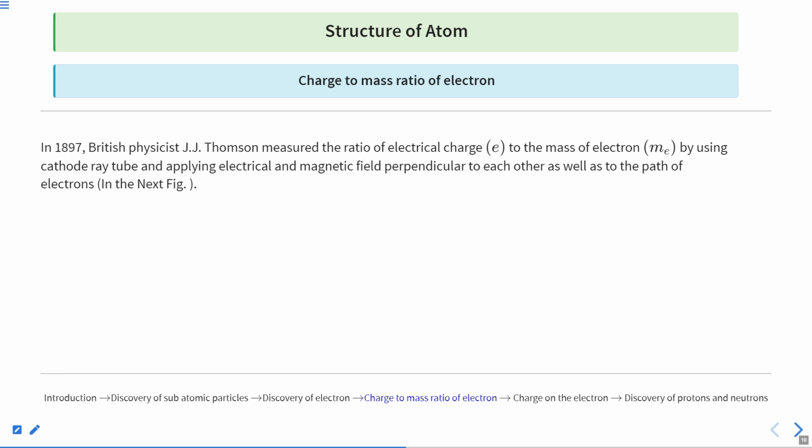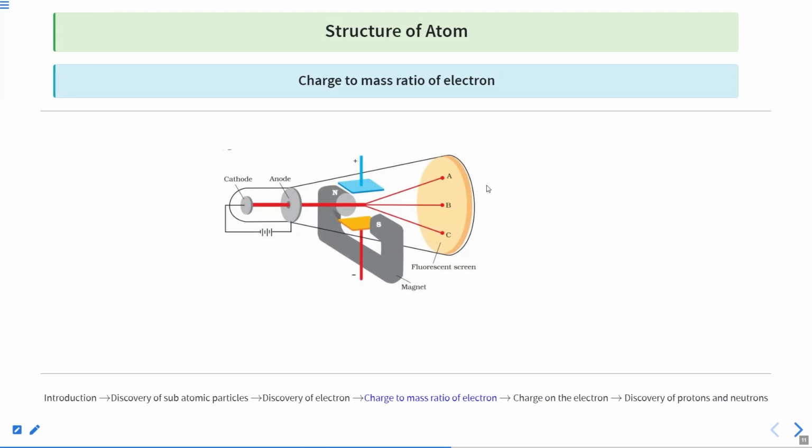Suppose here is north and south. This is the electrical potential that we are applying, and perpendicular to that potential, we applied the magnetic field. We did it in a way so that the rays can be deflected. It was all done to calculate the charge to mass ratio.